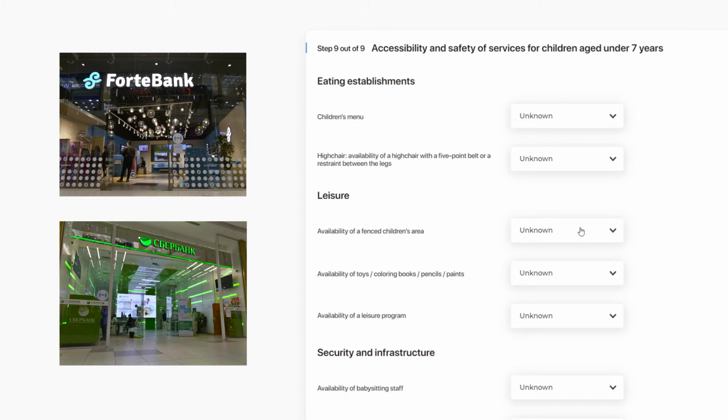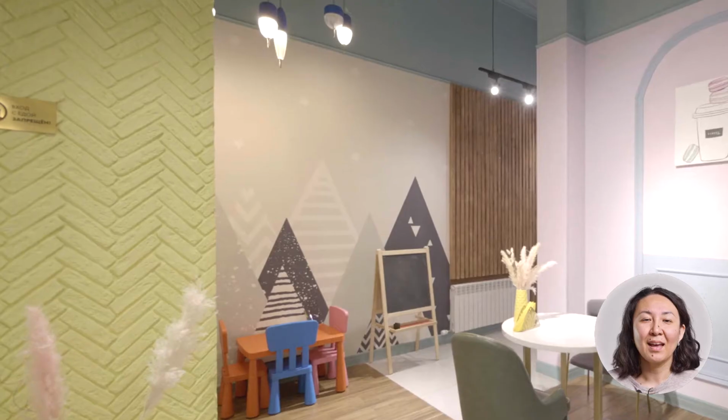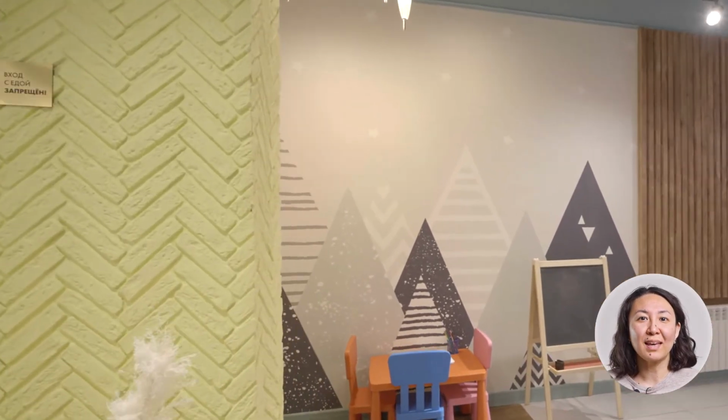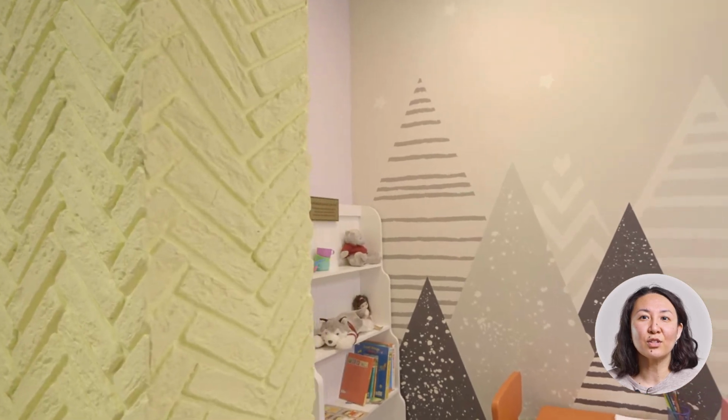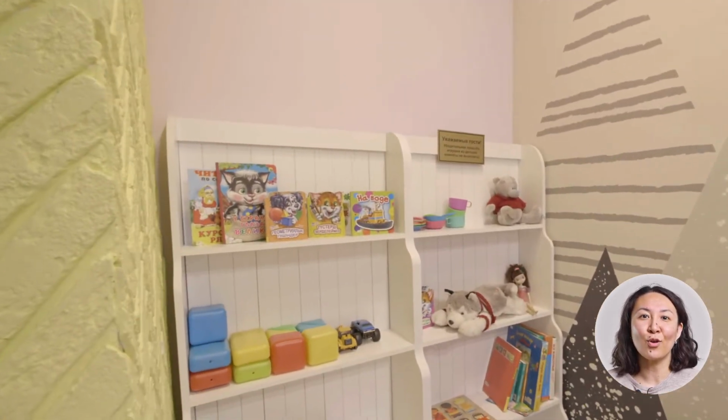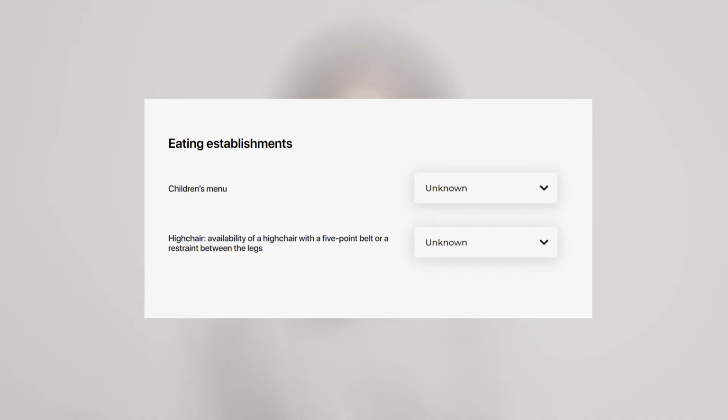Please note that if the facility you are describing is not an eating establishment, you should choose the answer Not Provided For in the questions of this block. This means that this facility does not provide such services since it does not belong to the catering sector. If the establishment belongs to the catering sector, you can choose the answers Yes, No and Unknown. As you can see, this block of the questionnaire contains 2 questions.